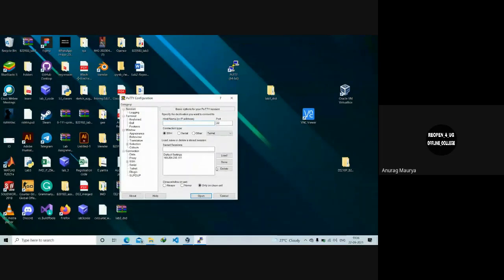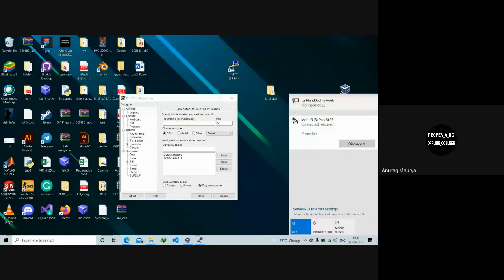Now, once you have PuTTY installed on your computer, these are the things you do not need to worry about for now. As you can see here, there's this host name or IP address. This will be the IP address of the Raspberry Pi that we are going to use. Now, connection type: I have told you that we will be using SSH to connect with the Raspberry Pi. And you can see here, there is this Ethernet.